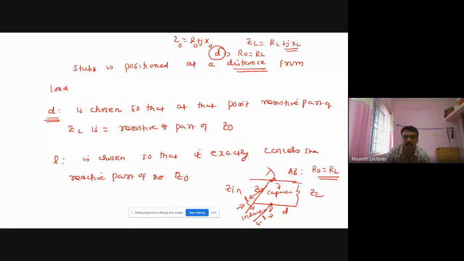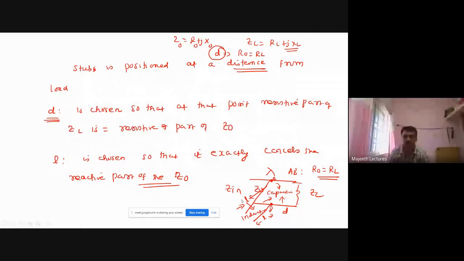Why? Because the reactive components should cancel. So the reactive component of the stub should cancel the reactive component of the line. Let me assume the line has capacitive reactance. If the line has capacitive reactance, the stub should have inductive reactance. Then only these two reactances will cancel.